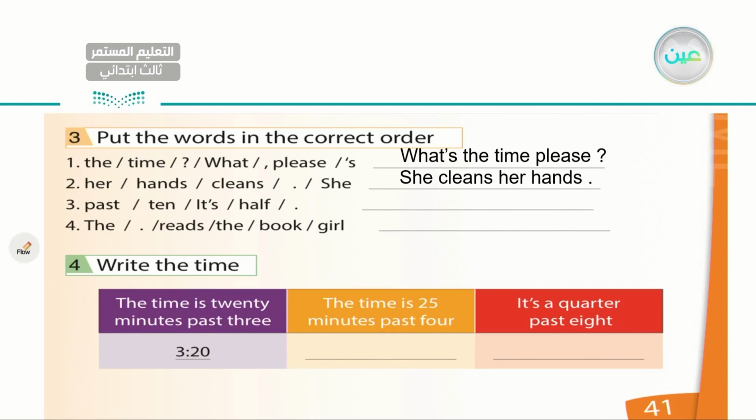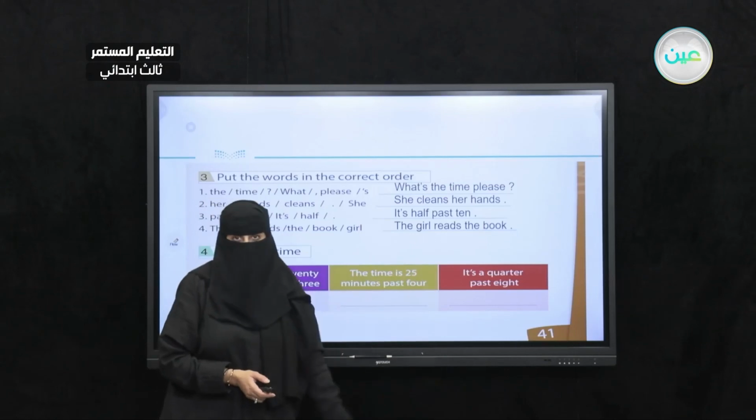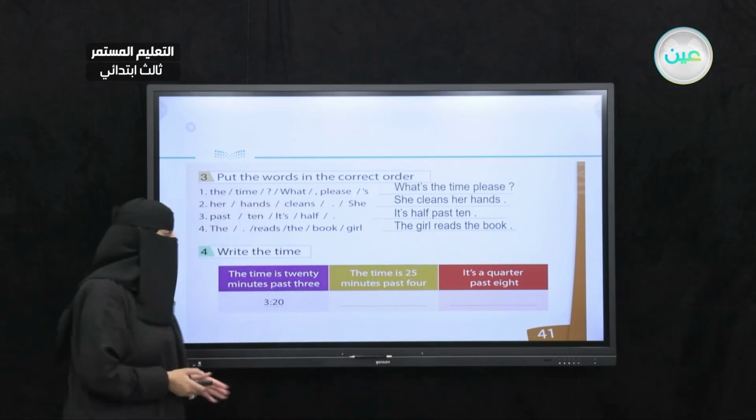Number 3, past 10. It is half, full stop. It is half past 10. Very good. Don't forget the full stop. Last one, the full stop reads the book girl. The girl reads the book, full stop. Make sure you are writing the correct answers in the correct order.